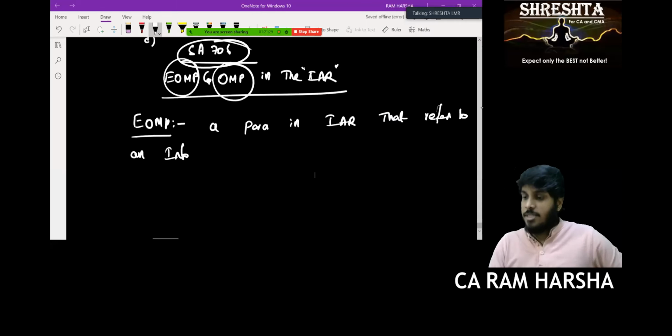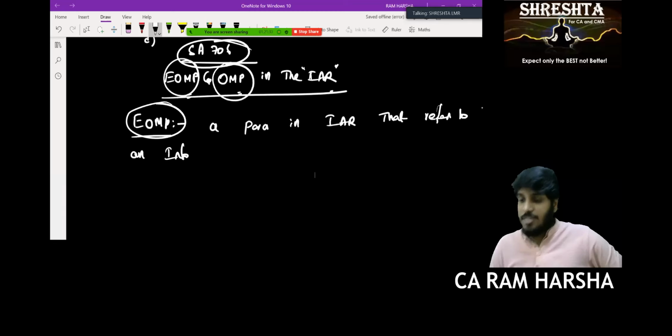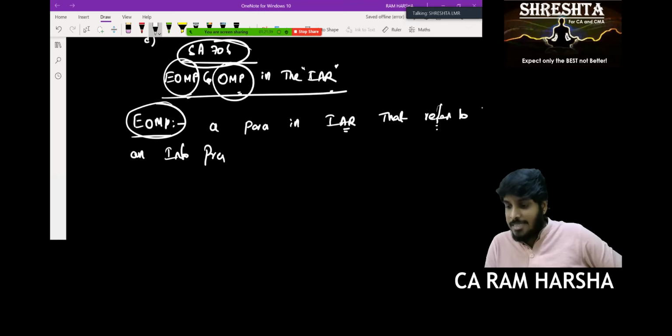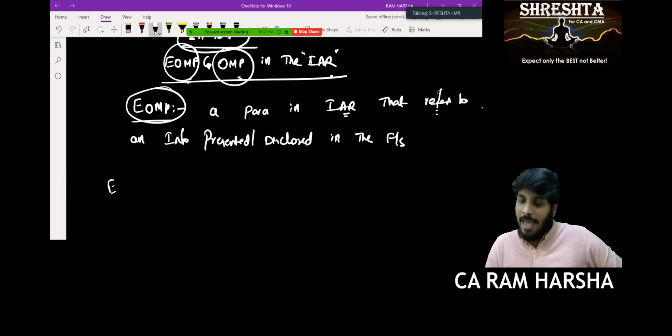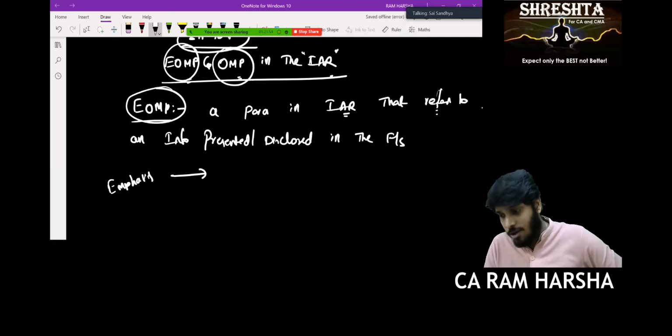So SA 706, emphasis of matter para, other matter para in the independent audit report. What is an emphasis of matter para? It is a para in the independent audit report that refers to information presented or disclosed in the financial statements. First of all, tell me, Sandhya, what do you mean by emphasize? To highlight.